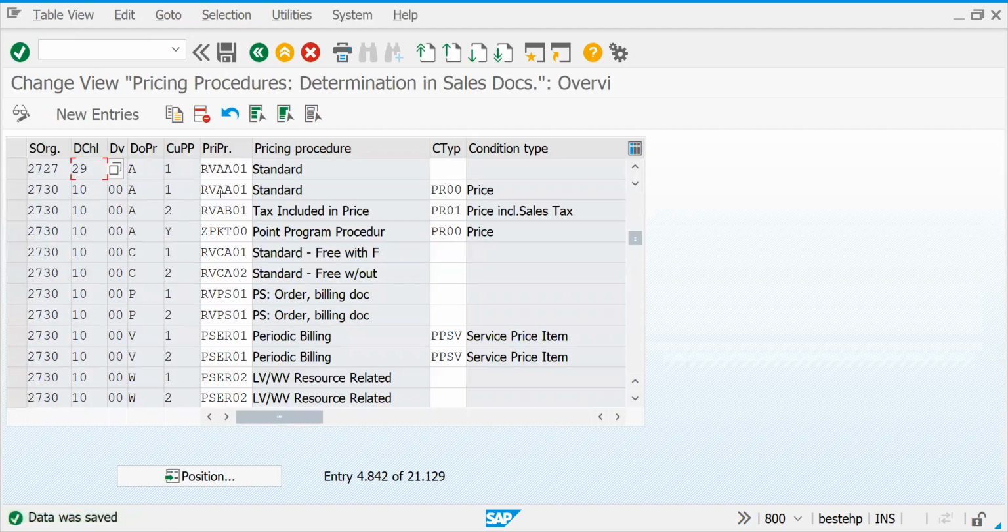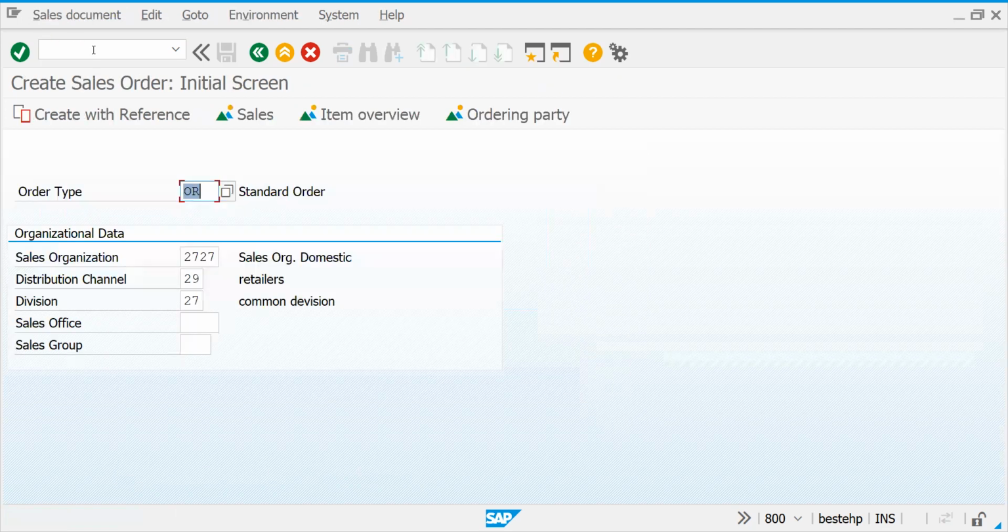Why are we doing this? Why do we have to assign the sales area for the document pricing procedure and customer pricing procedure and the respective pricing procedure? If someone has created periodic billing or something like that, you will be able to create it on your own. Don't worry about this. Okay, now let's try to create a sales order.